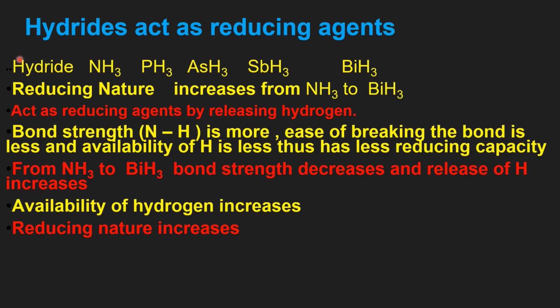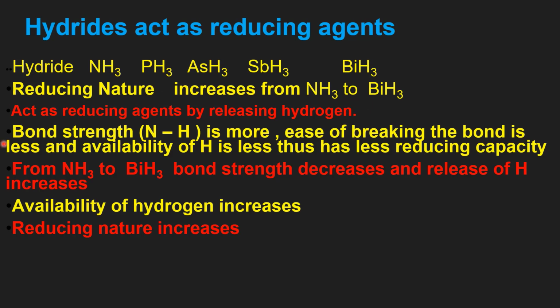Hydrides of 15th group act as reducing agents. How do they act as reducing agents? Hydrides means all these elements have hydrogen. So this hydrogen releases, and of course this hydrogen is given to other substances or elements, thus reduction takes place. Now the reducing nature increases from ammonia to bismuthine.